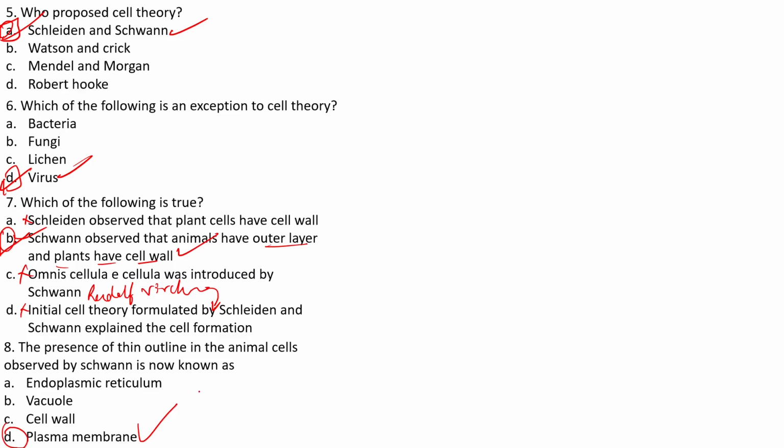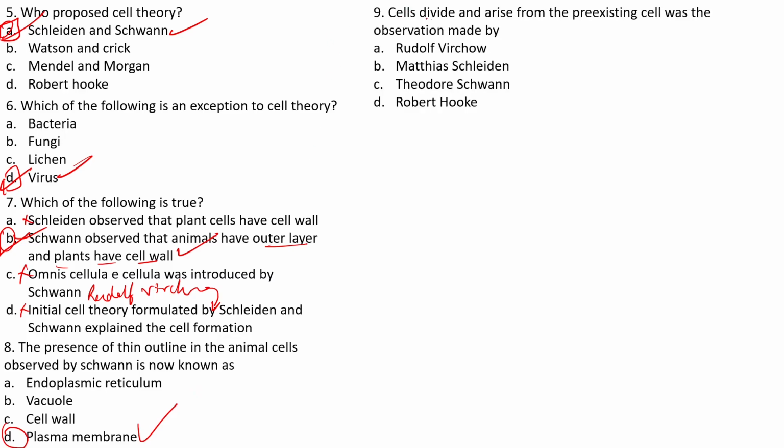Just recall the discussions. Now, cells divide and arise from a pre-existing cell was the observation made by Rudolf Virchow, Matthias Schleiden, Theodor Schwann, and one more we are having is Robert Hooke. The answer we all know, it is Rudolf Virchow. He was the scientist who actually made the proposition that the new cells actually come into existence from the pre-existing cell only, right? So hence A is our right answer over here.